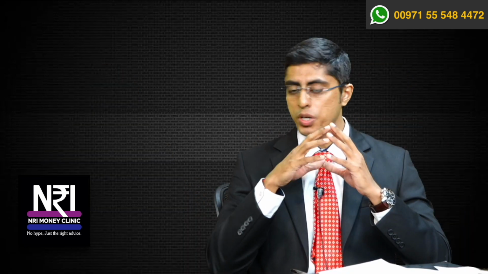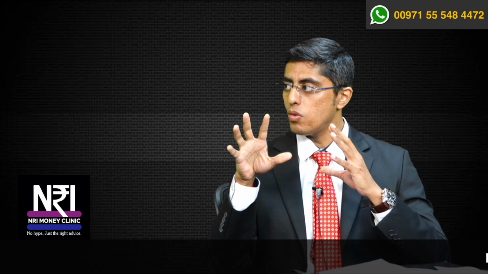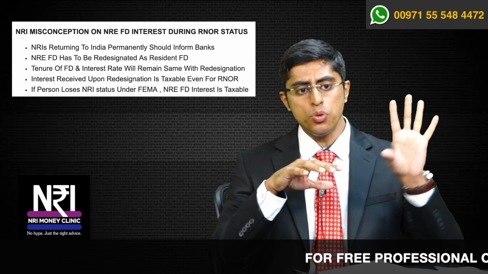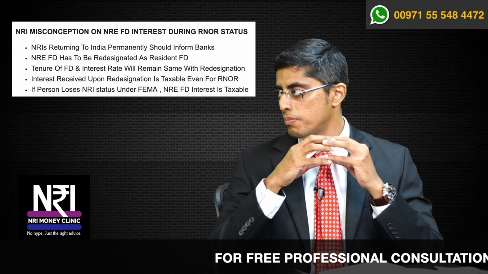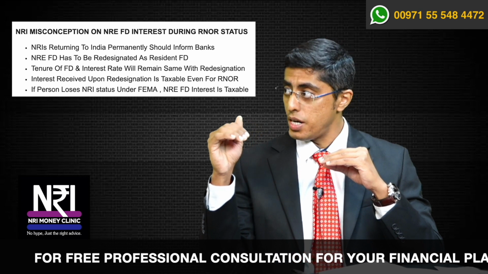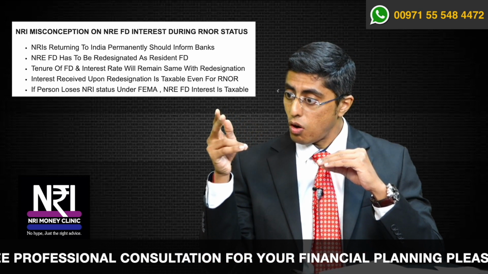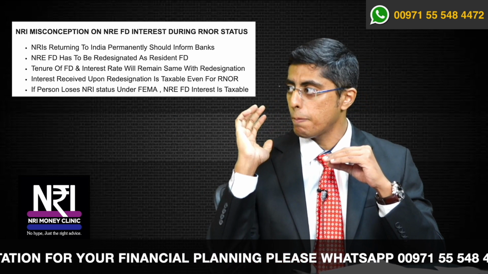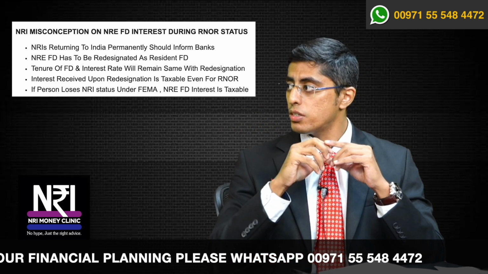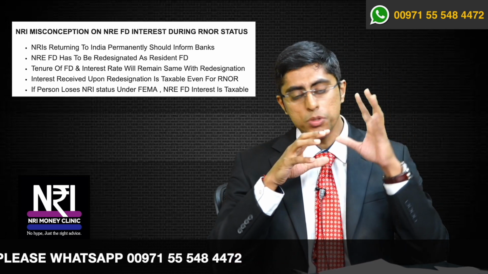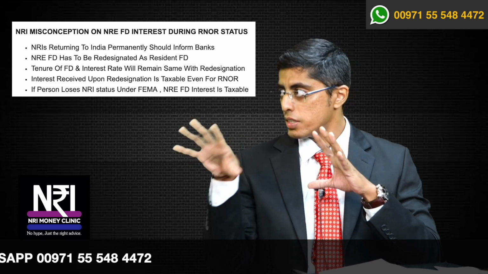I can give you another example. A person who has come back to India and stayed in India for more than 182 days will become automatically a resident under the Income Tax Act. And due to his past records, he might be categorized as RNOR under the Income Tax Act. Automatically under FEMA, he will become a resident, but he has the intention always to go back and settle down in his other business and settle abroad only. Due to certain circumstantial things, his stay in India has exceeded 182 days. He has certain business outside India. His visit just extended. That's it.